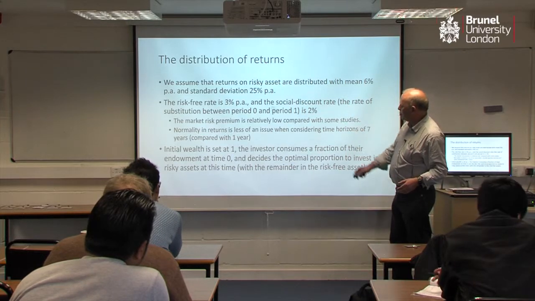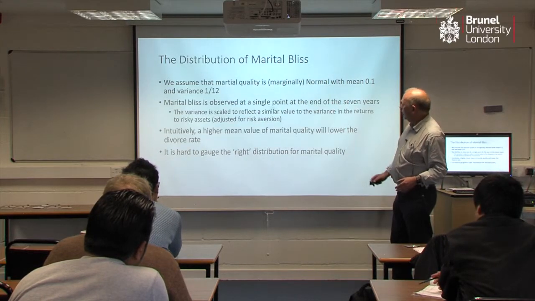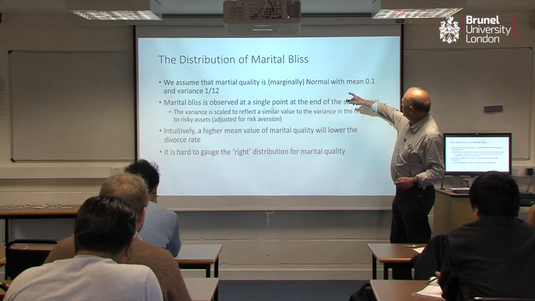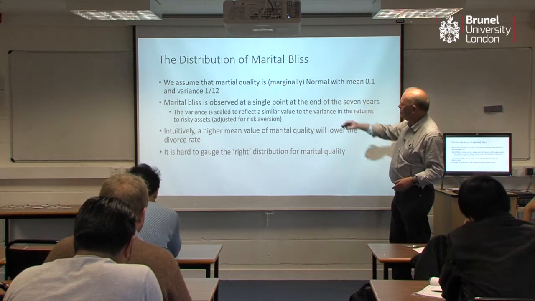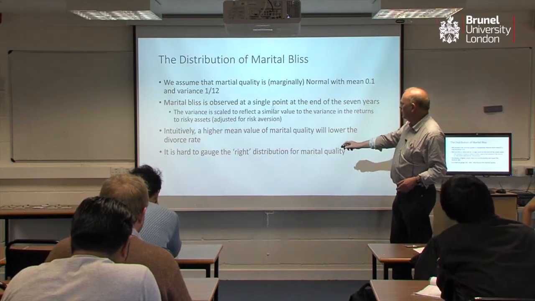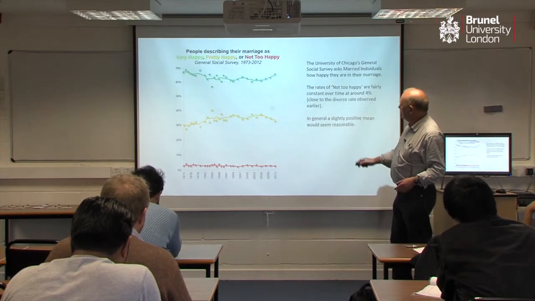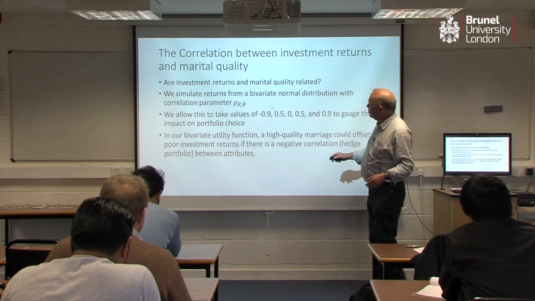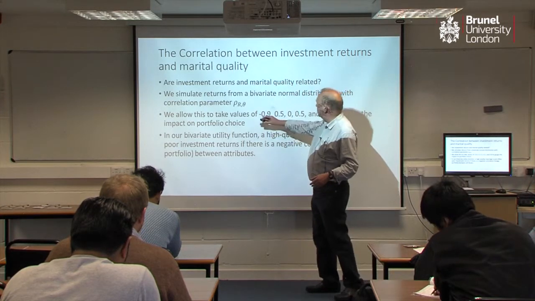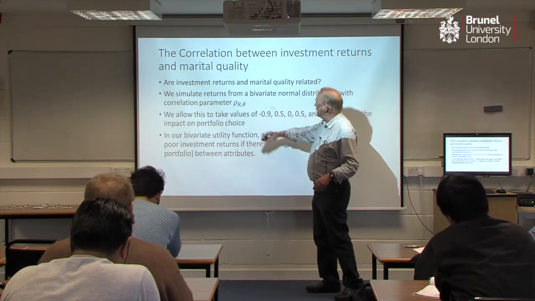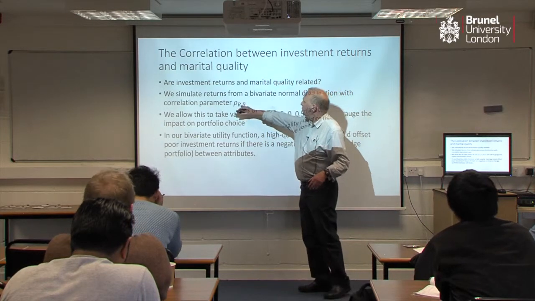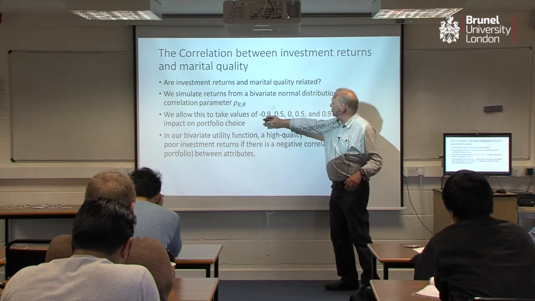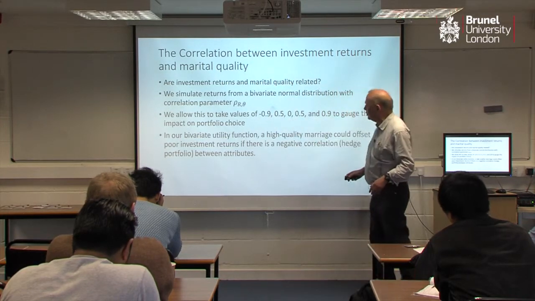We make usual assumptions about returns. We make an assumption that marital bliss is normal with a mean of 0.1 and a variance of 1/12. Let's move on. We think that the interesting action here is happening in the correlation between returns and marital bliss. So we take a range of values between minus 0.9 and plus 0.5.